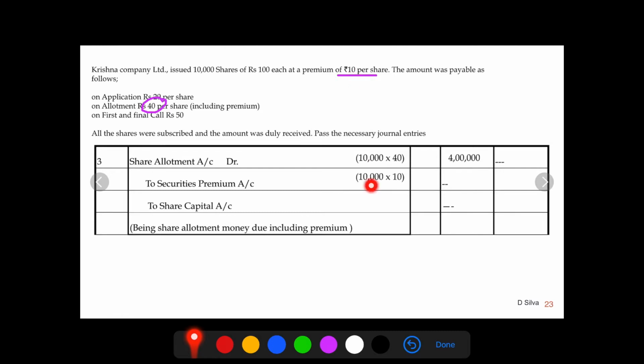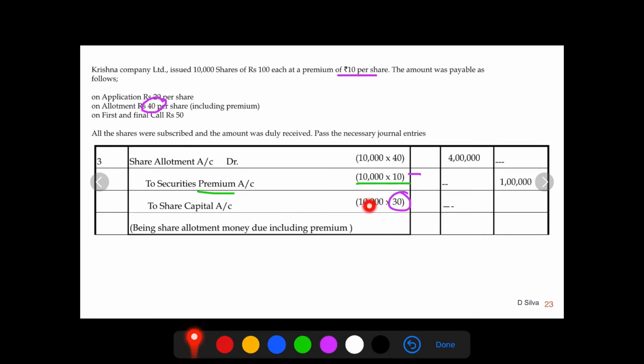On 10,000 shares of rupees 10 each, which is the premium money, the amount credited is rupees 1 lakh. To share capital account: if I reduce 10 rupees from 40, it is 30.